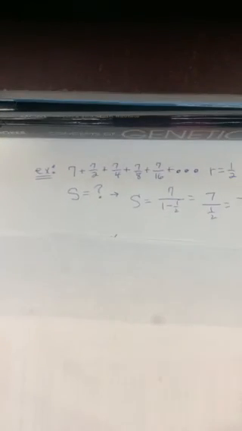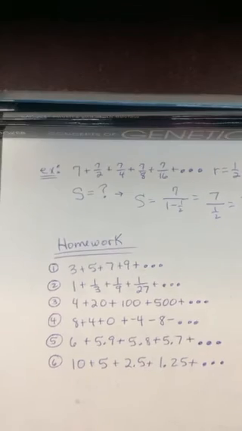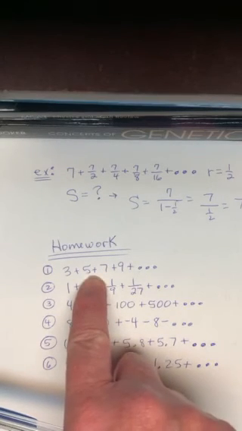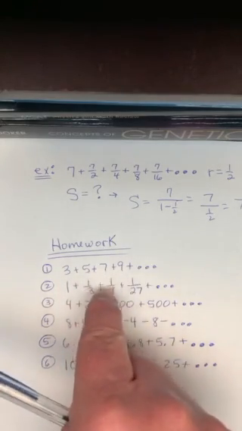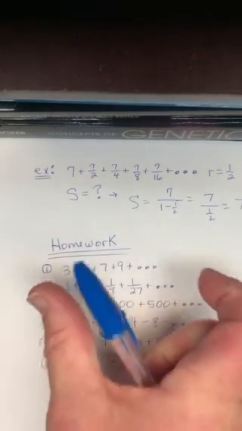All right. With that in mind, I think that makes perfect sense. Homework would be these 6 problems. If you need to hit pause on your video right now so you can freeze these on your screen and get them copied, your job here is just to write down each of these infinite series. Now, you're not using your formula on all of them, right? Your job is to look, like number 1, I'll help you out here, 3 plus 5 plus 7 plus 9. All I'm doing is what? Adding 2 each time. That's an arithmetic series. So what are you going to do for the answer? Sumless. I want the sum of the entire infinite series.